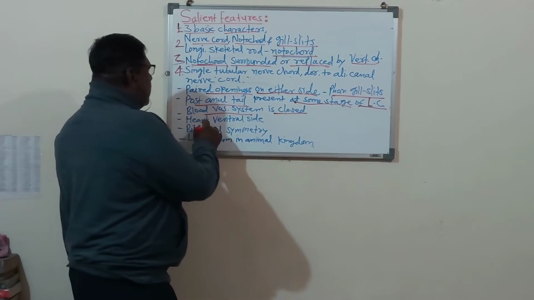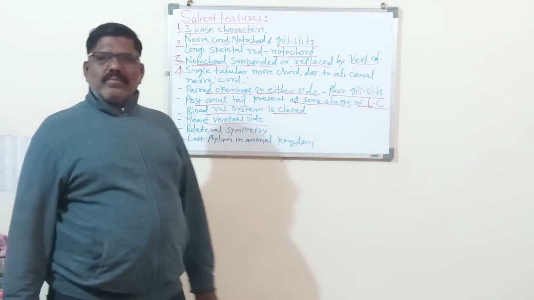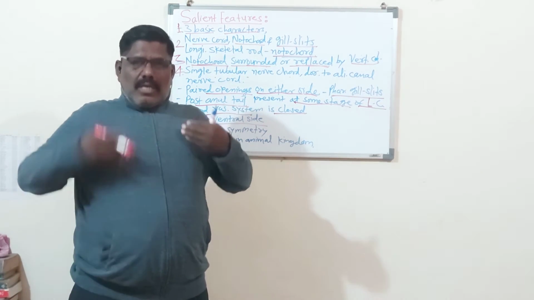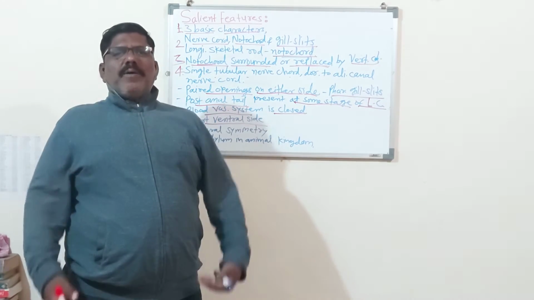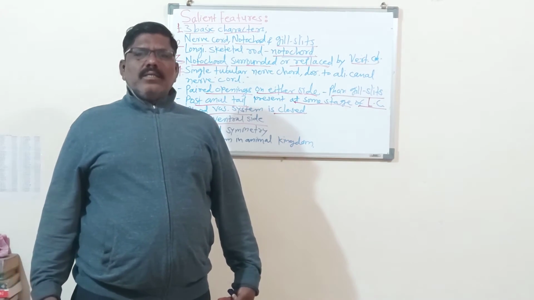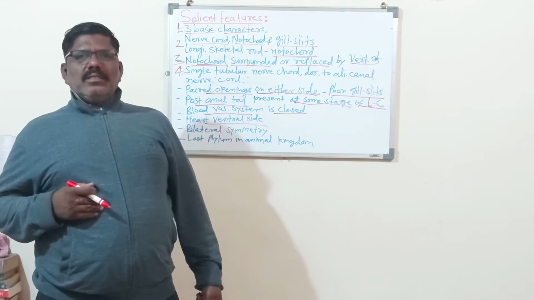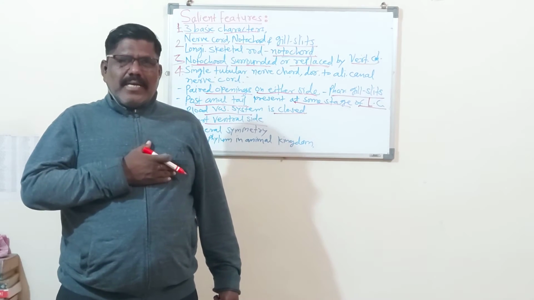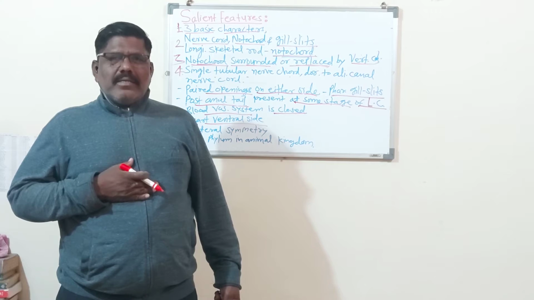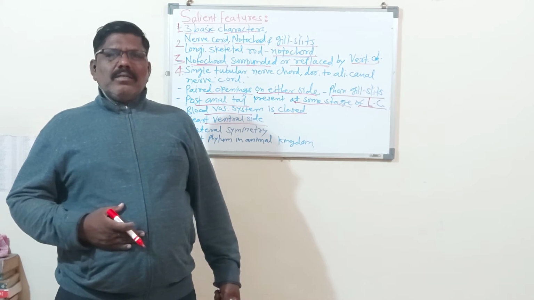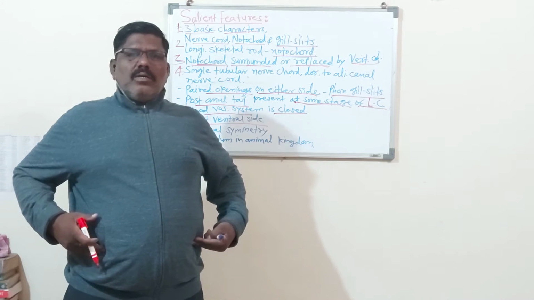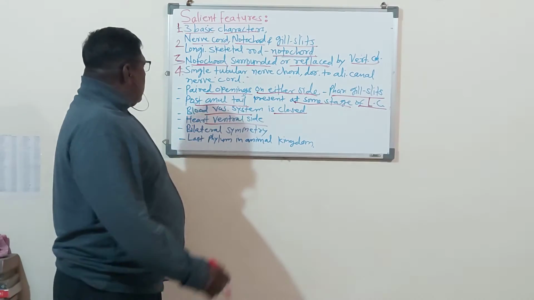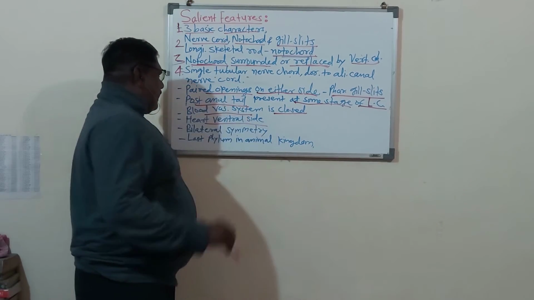Now the heart is on the ventral side. In any chordate animal, the abdominal side, the side towards the belly, is called the ventral side. So the important organs are located towards the ventral side: the heart, lungs, liver, and kidneys are somewhat towards the ventral side, for protection. So the heart is on the ventral side.